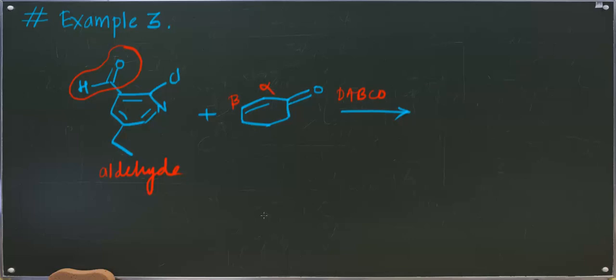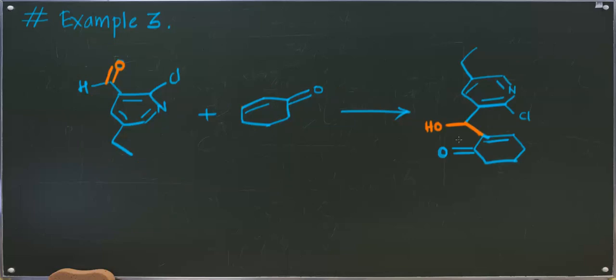You will know that there is a formation of a carbon-carbon single bond, a coupling between the alpha carbon of the alpha beta unsaturated carbonyl compound and the carbonyl carbon of the aldehyde. Therefore, the product is like this, where you can see this is the alpha carbon of the alpha beta unsaturated carbonyl compound, and this is the carbonyl carbon of your original aldehyde. So a new sigma bond is formed between these two carbons. This is the expected product.